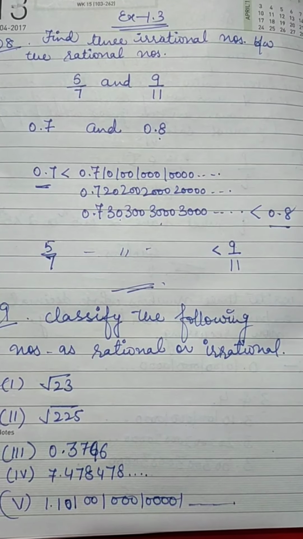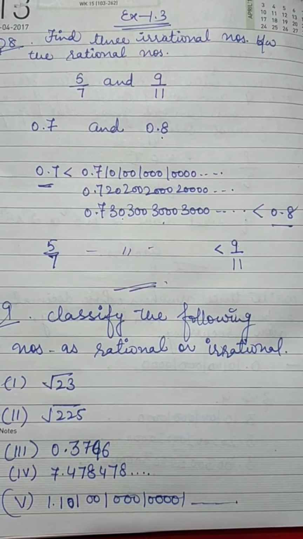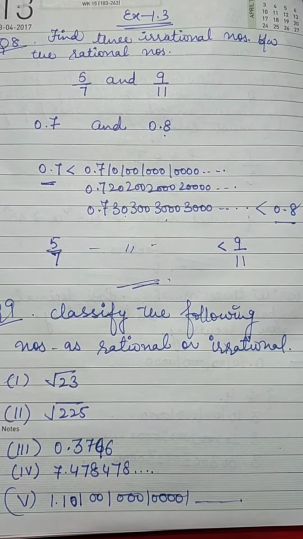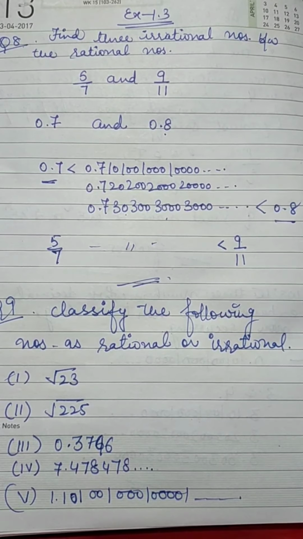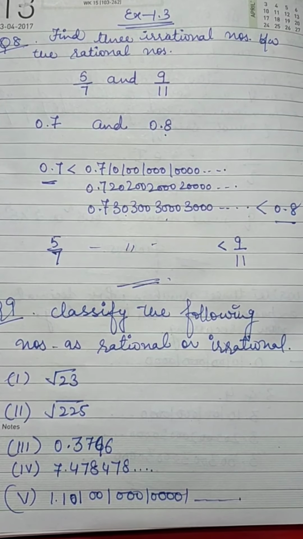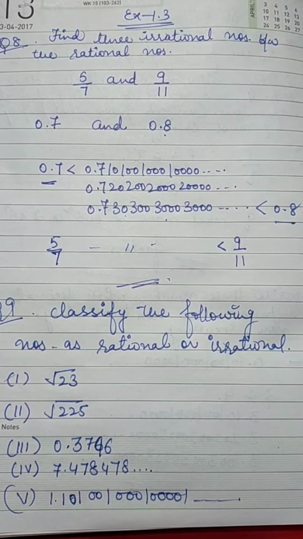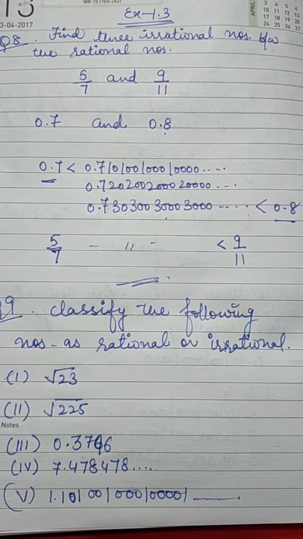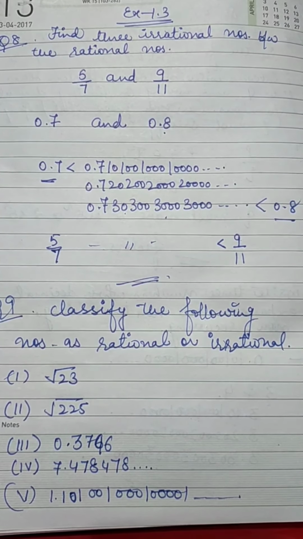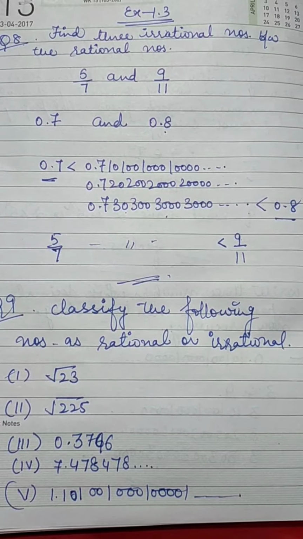Classify the following numbers as rational or irrational. So rational numbers are those which are either in the form of P over Q, or if it is in the form of decimal expansion, then it should be terminating, and if it is non-terminating, then it has to be recurring.